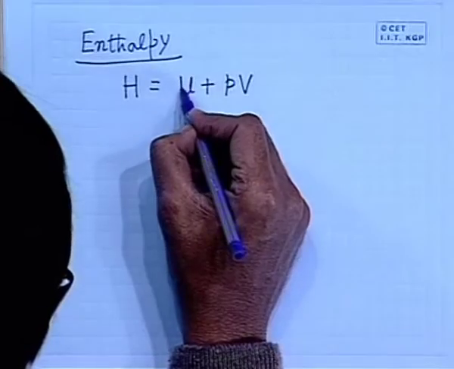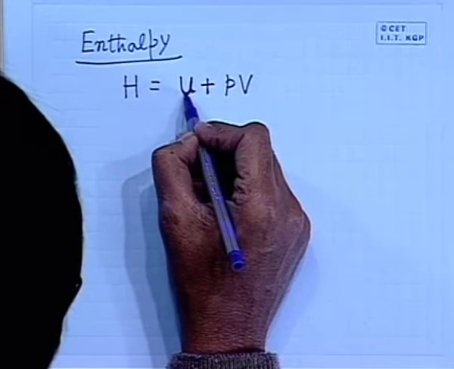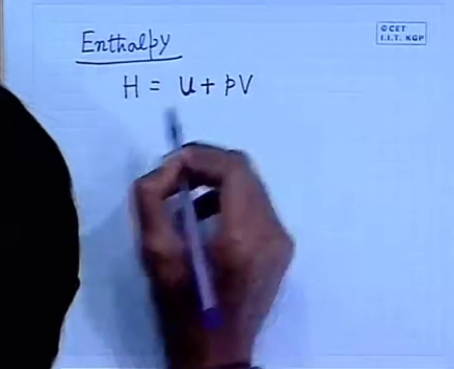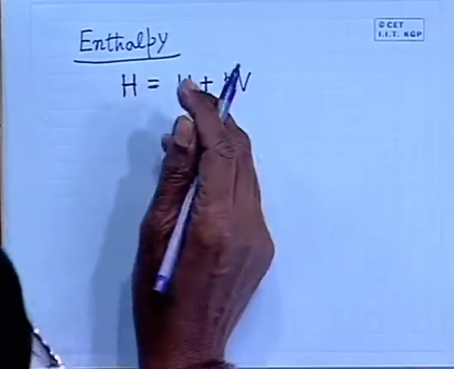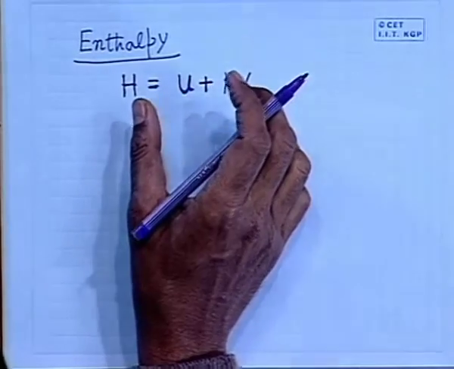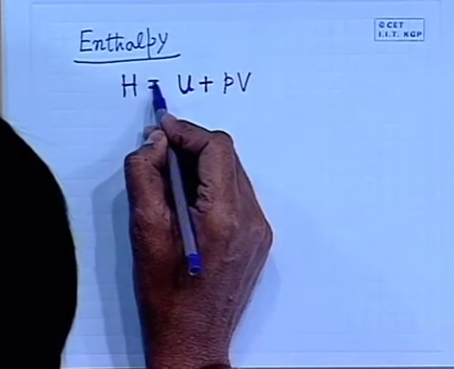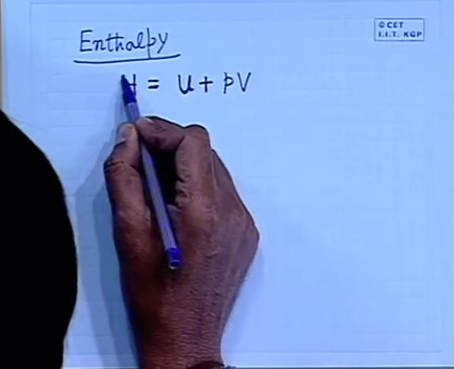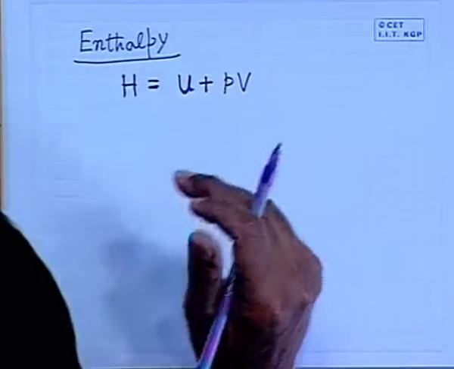Now, the question comes that if we define enthalpy, why such a particular combination of internal energy U, pressure and volume has been defined as enthalpy. This will be made clear afterwards, and which will give the physical significance of enthalpy. So, at the present moment, first we start with this definition mathematically without understanding much, as if this particular combination is defined as a property which is known as enthalpy of a system, which refers to both closed and open system,